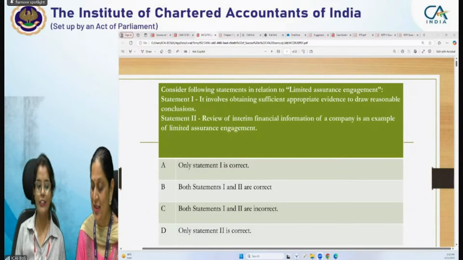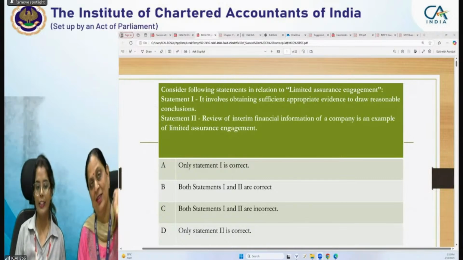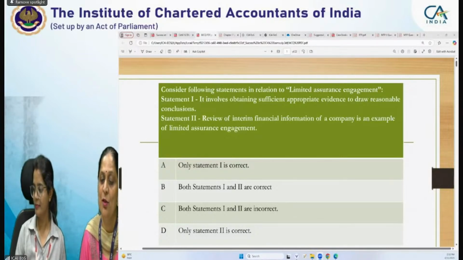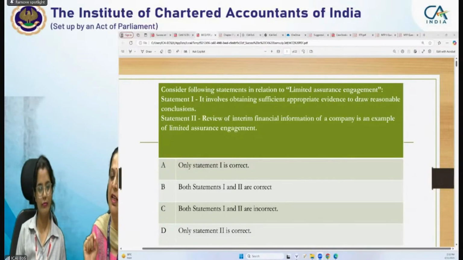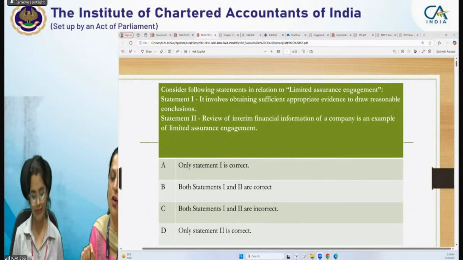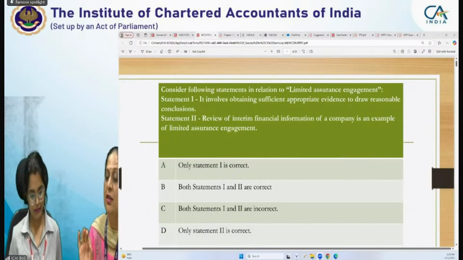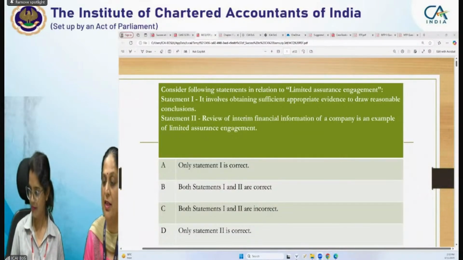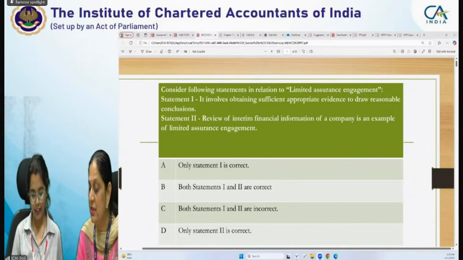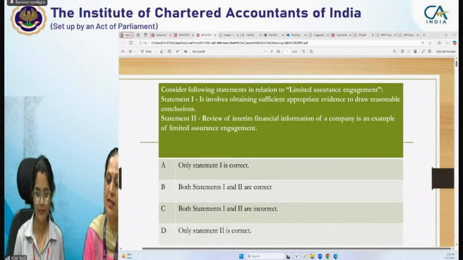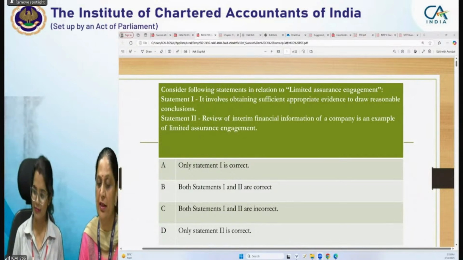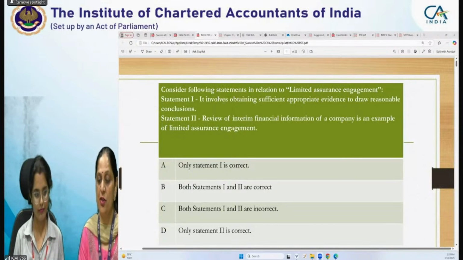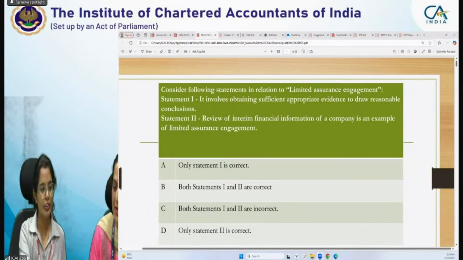Right? The answer is D. Only statement 2 is correct because statement 1 is in relation to reasonable assurance. It's not in relation to limited assurance. You read the statement, no? It involves obtaining sufficient appropriate evidence to draw reasonable conclusion. So when we talk about reasonable conclusion, it will not be limited assurance engagement. It will then be reasonable assurance engagement. So that is the reason only statement 2 will be the correct answer. Review of interim financial information of a company is an example of limited assurance engagement. Yeah, next question is